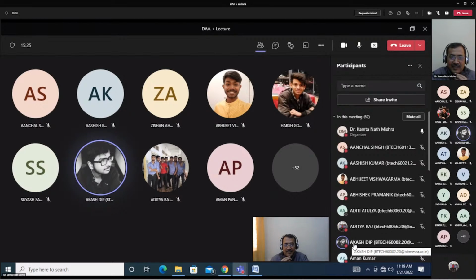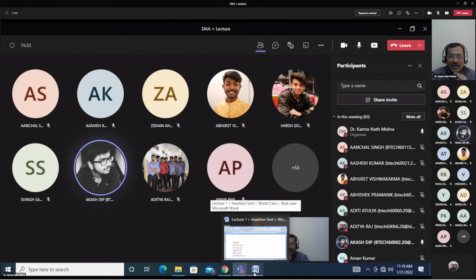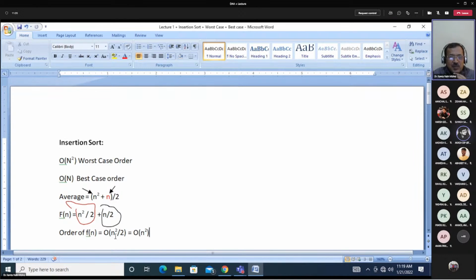The person who selected n, he got more money. Yes, sir. So this is why here the order is n square by 2. 1 by 2 is a constant term, 1 by 2 into n square. So the constant terms don't play a role in finding the order of any mathematical function. So here the variable term, that is the n term, is order n square.